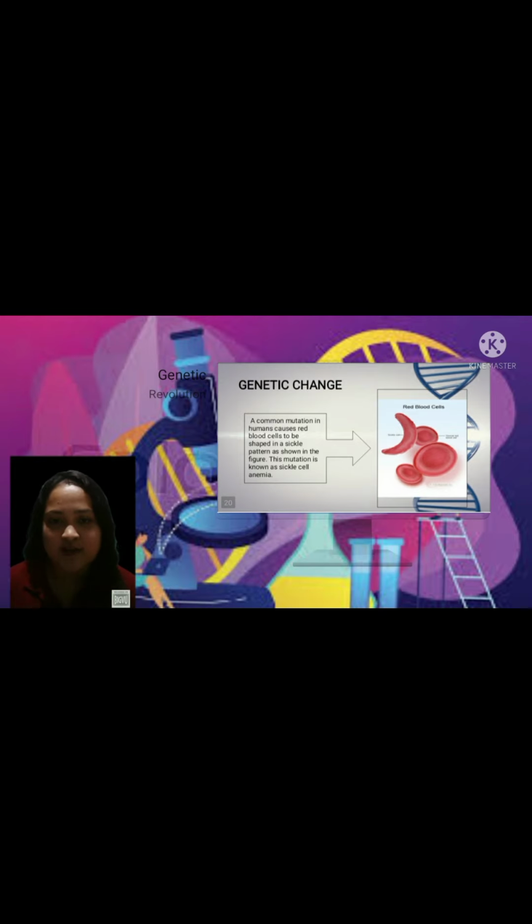Sickle cell anemia is the disorder that can make it difficult for your red blood cells to carry oxygen because the shape of the red blood cell is affected from this mutated hemoglobin protein. This can lead to anemia and other diseases, and there is no cure for the disorder yet.